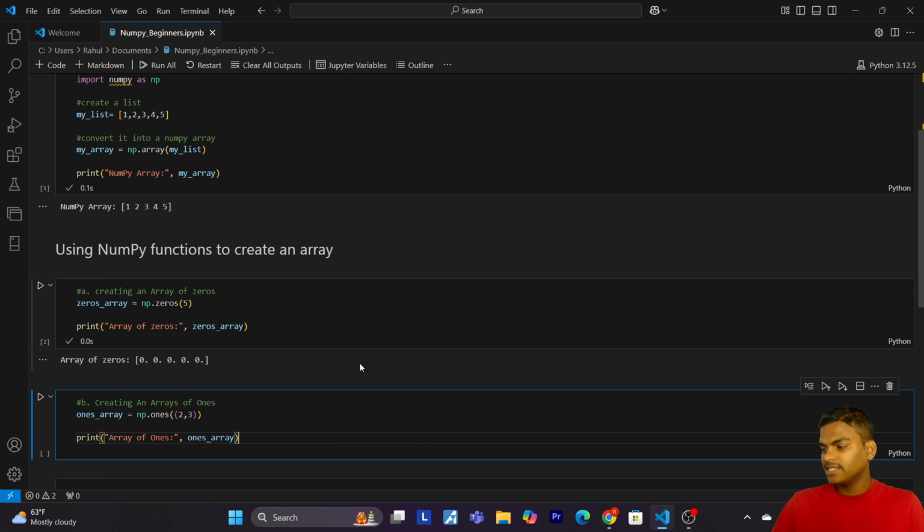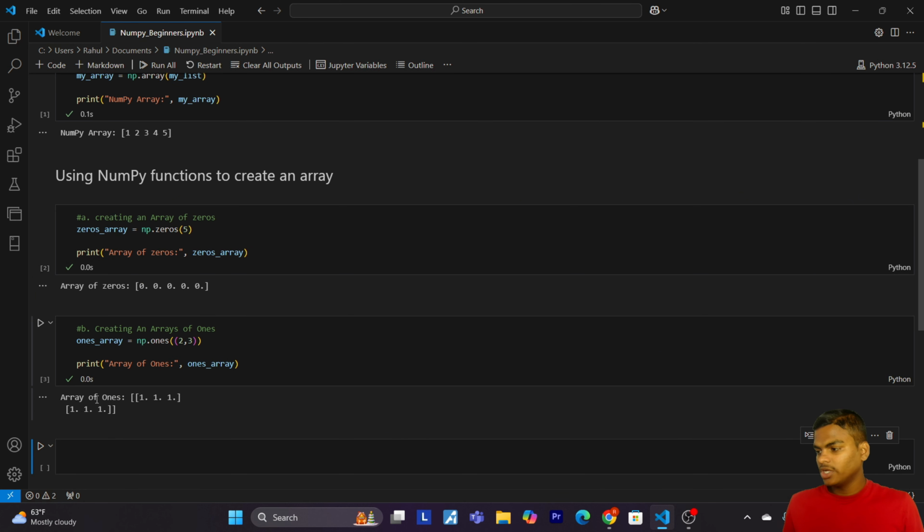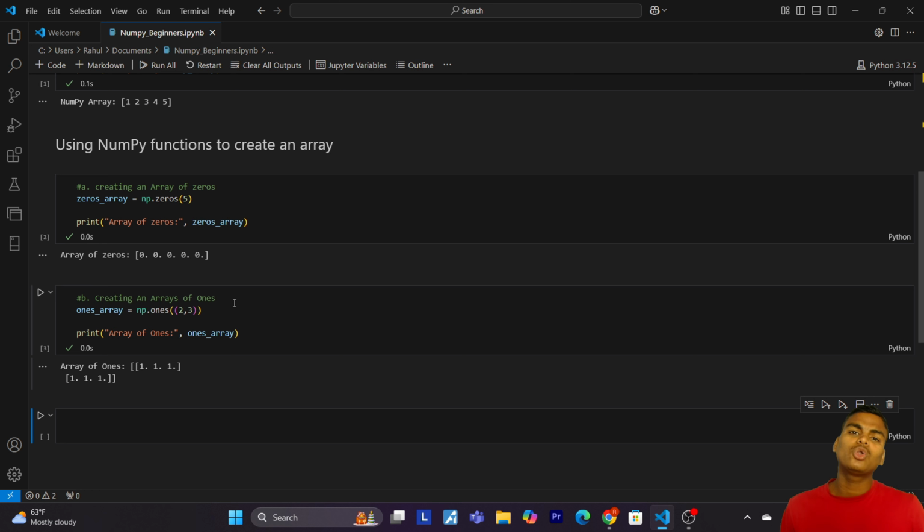So now let's run this. So here we have an array of ones. Now let's understand what the code actually does. The np.ones function works similarly, but it fills the array with ones. Here we specify the shape as 2 by 3, which creates a 2 by 3 matrix filled with ones.